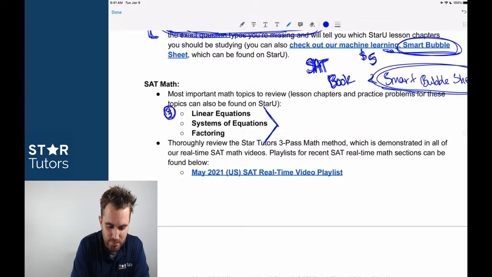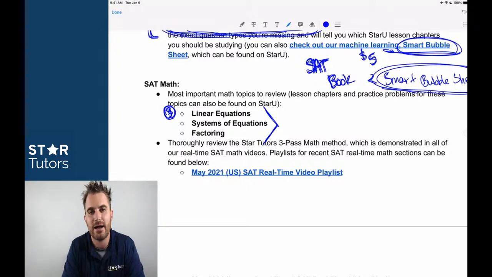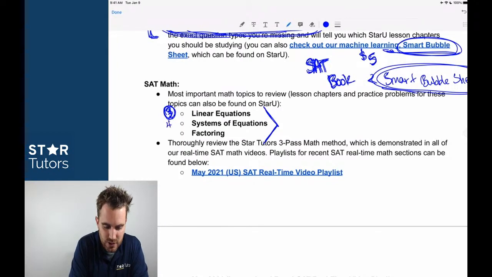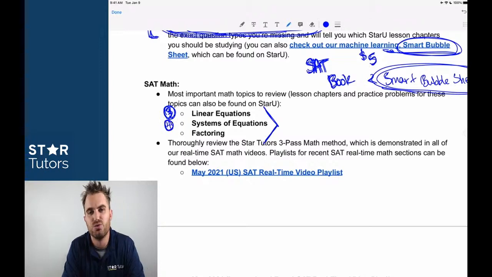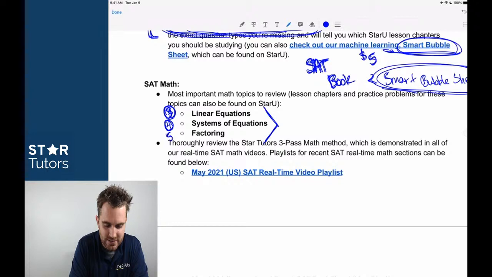If we're sticking to that 5 rule, the 5 topics to review. Systems of equations, which are essentially two linear equations when they're found on the SAT. And finally, number 5 is factoring.